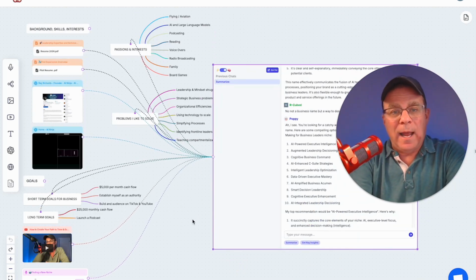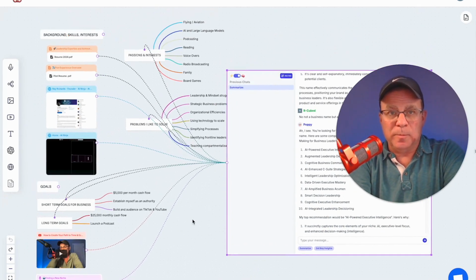Coming up with new product ideas or brainstorming digital product ideas used to be so overwhelming. I've been doing this since 2010, but it's not anymore. It hasn't been for quite a while using AI and large language models. And I'm going to show you how I'm using this new tool, this Poppy AI.